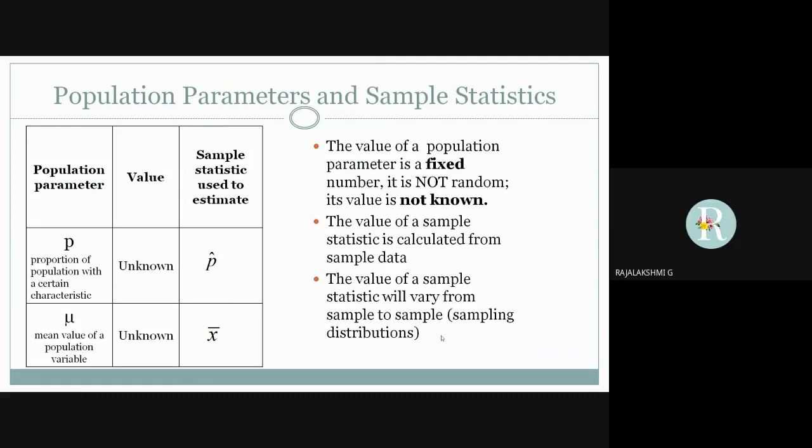Population parameters and sample statistics. The value of a population parameter is a fixed number and it is not random and its value is also not known. The value of a sample statistic is calculated from sample data and it will vary from sample to sample. As you could see in the table, the letter P is used to represent the proportion of population with a certain characteristic whose value is unknown, and the symbol mu is used to represent the mean value of a population variable whose value is also unknown.